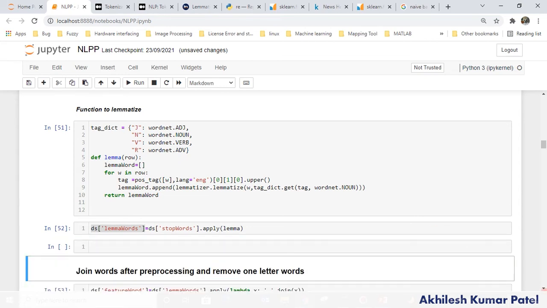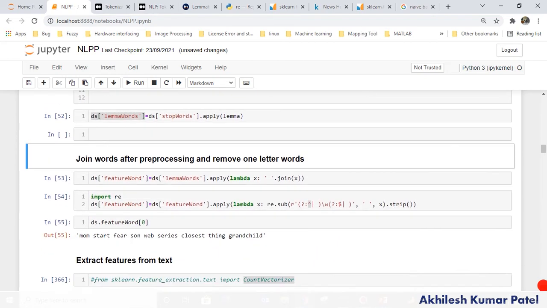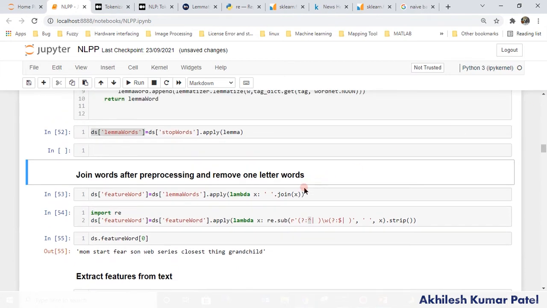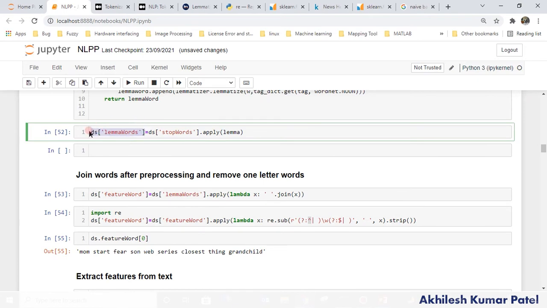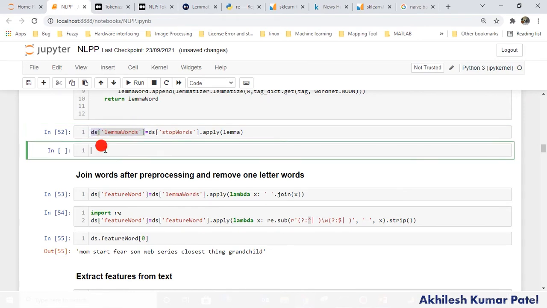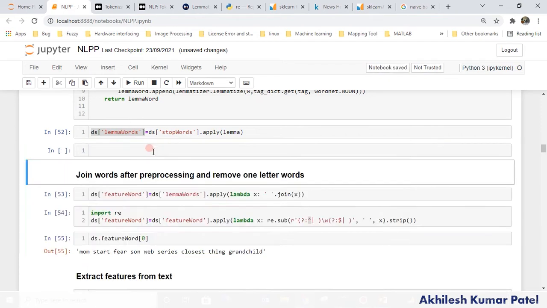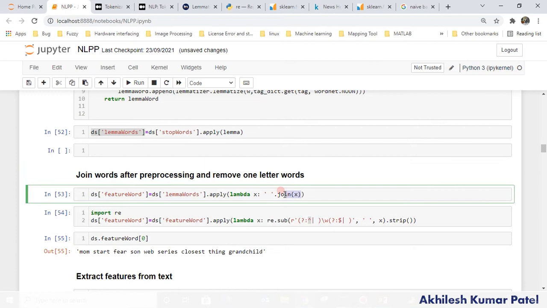Okay, now the next step: we are going to join those words. Why am I going to join those words? Because if you see here, if I run this, we still have single-letter words which we don't require, right? We have to remove these single-letter words from here. So a simple command is there. Again I am applying the lambda function. Whatever list we have in every row will be joined as text.